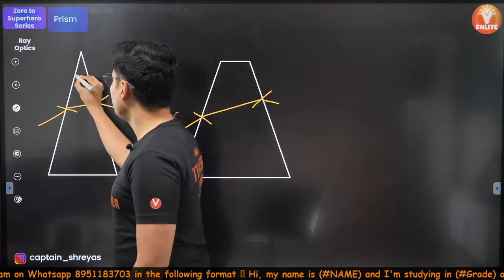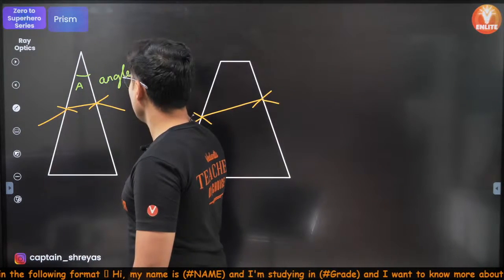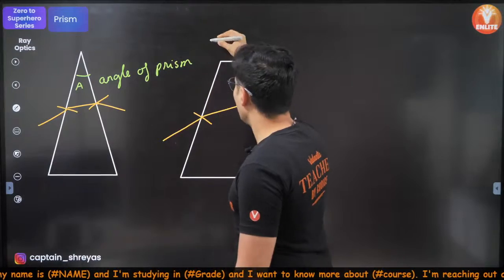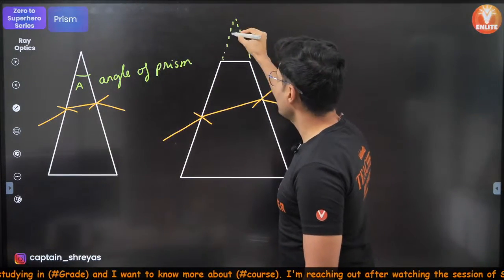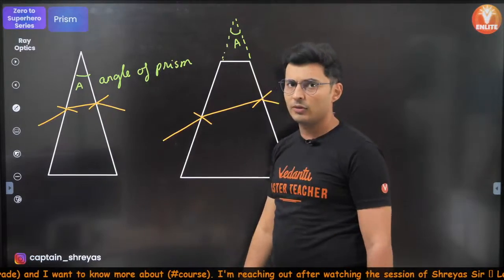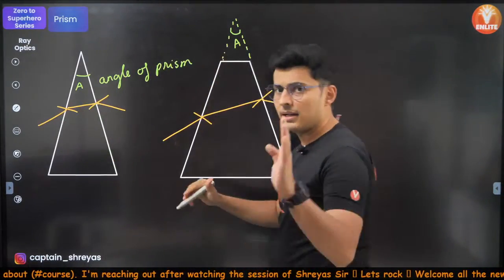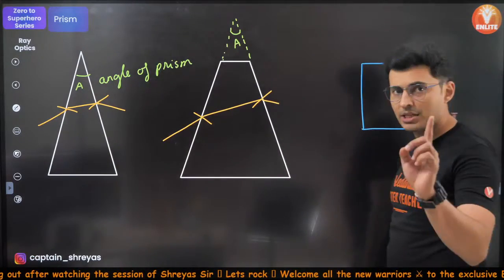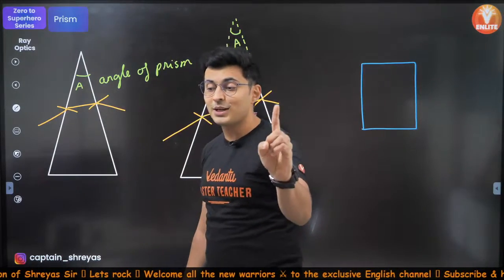And this angle is called the angle of the prism. Over here also, if you extend these two faces and they meet somewhere, even this is called the angle of the prism. The only difference between a prism and a slab is that in a glass slab, you will notice that the faces are parallel to each other. Because the faces are parallel to each other, what's the difference that you get?